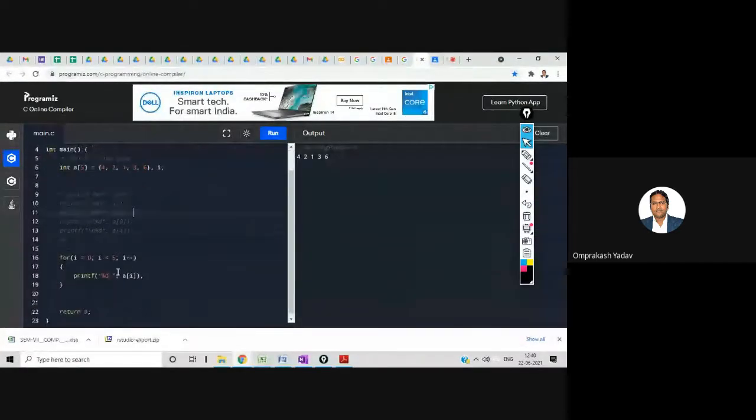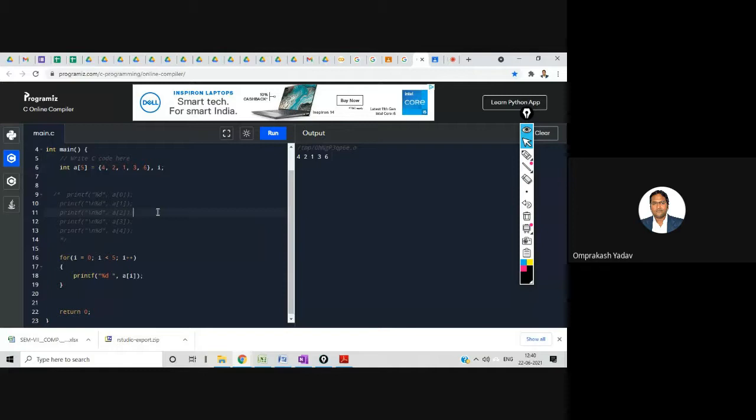Listen here. Why have I written a for loop? Because I want to display all the elements, not with this kind of printf statements. If there are 100 elements, I will have to write the same printf 100 times, right? So you know what the task of loops is, right? Whenever there is a repetitive task, whenever there is the same set of things which we have to repeat multiple times, then definitely we will apply loops over there, right?